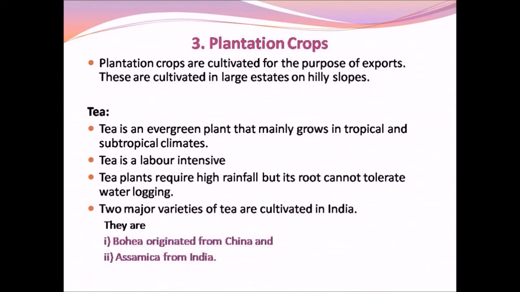plantation crop tea. Tea is an evergreen plant that mainly grows in the tropical and subtropical climate. Tea is labor intensive and grows faster under light shade. Tea is called a labor intensive crop because it involves more labor. Tea plants require high rainfall, but its roots cannot tolerate waterlogging.